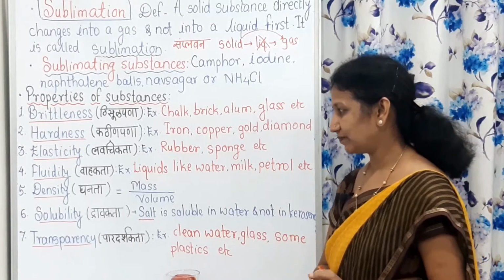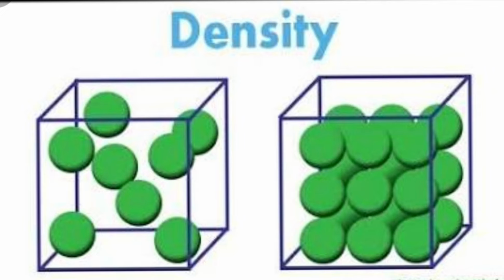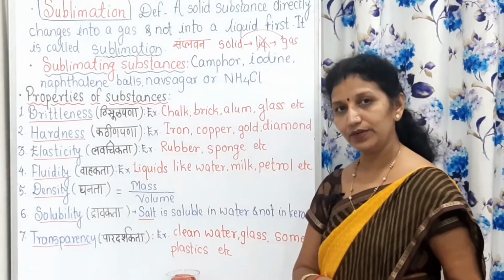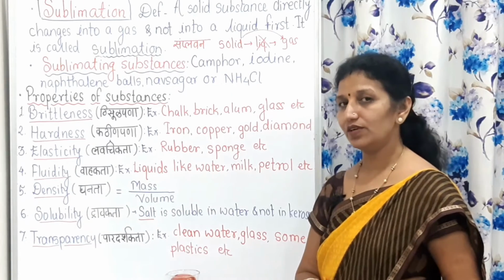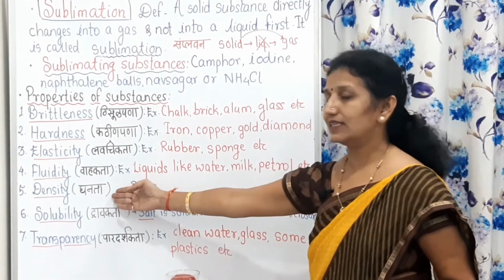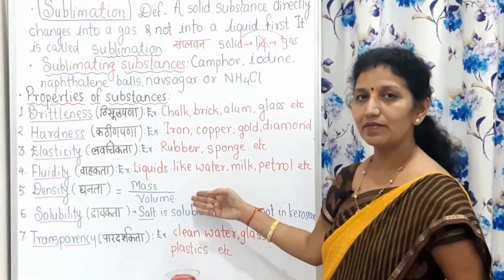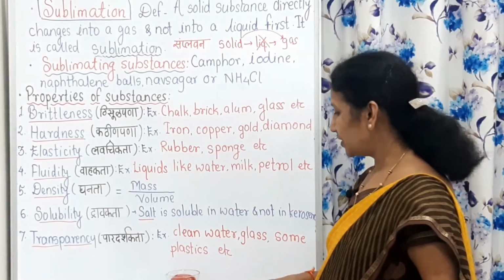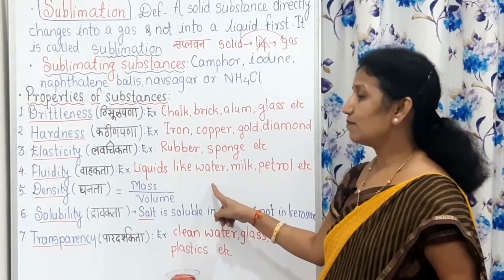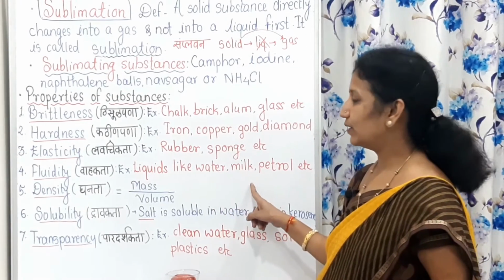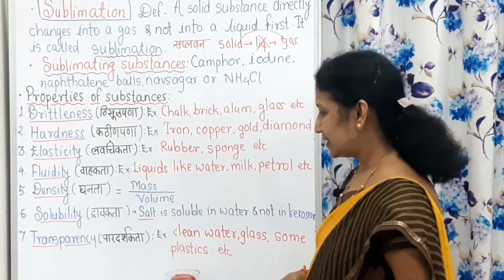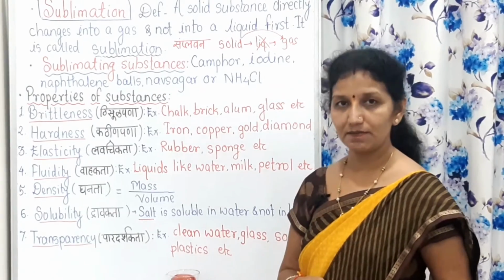Then density. Density means ghanata. And how is it calculated? The formula for density is mass upon volume. Mass वस्तुमान, volume आकारमान, and density is घनता. घनता बरोबर वस्तुमान भागिले आकारमान. Density is equal to mass upon volume, and the unit of density is gram per cubic centimeter or kilogram per cubic meter. This density is different for different substances.